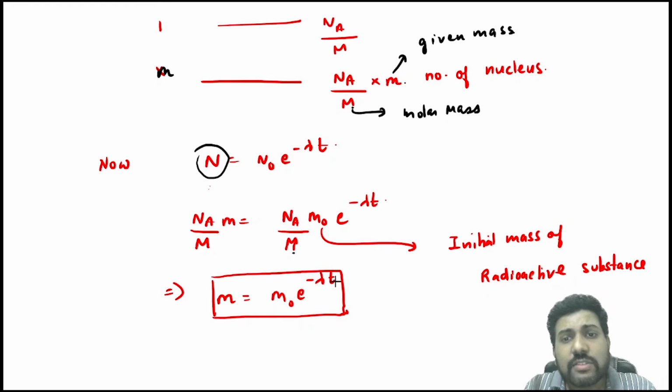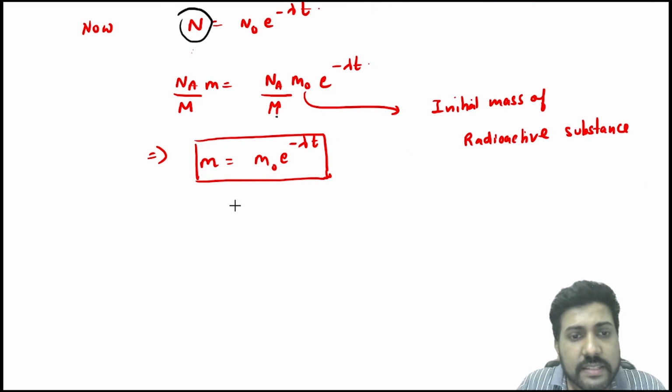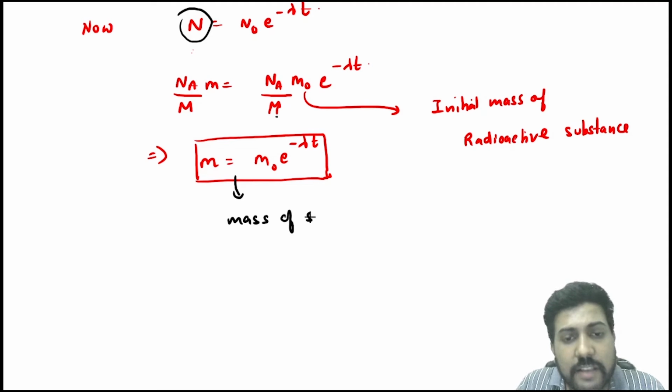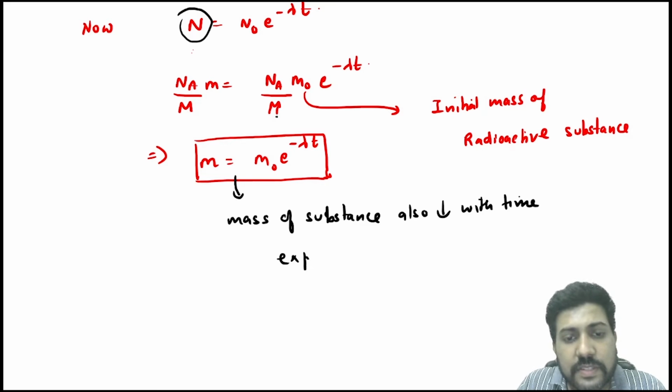So the mass of the radioactive substance decreases with time according to this relation. The mass of the substance decreases with time exponentially.